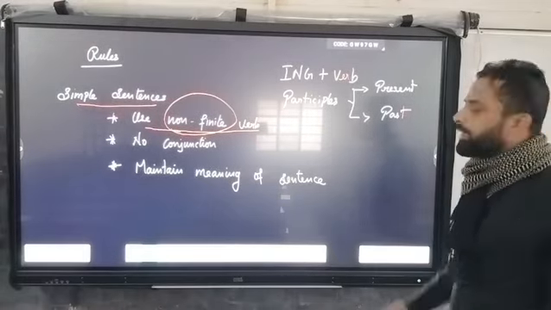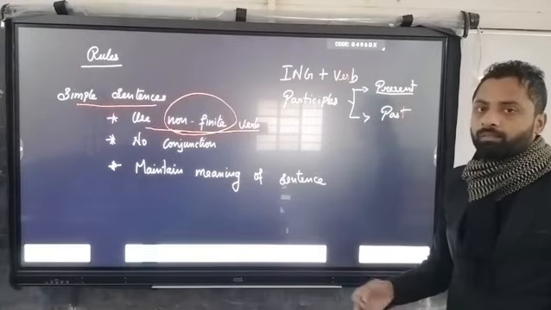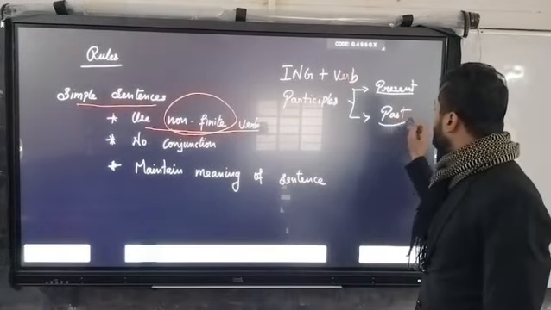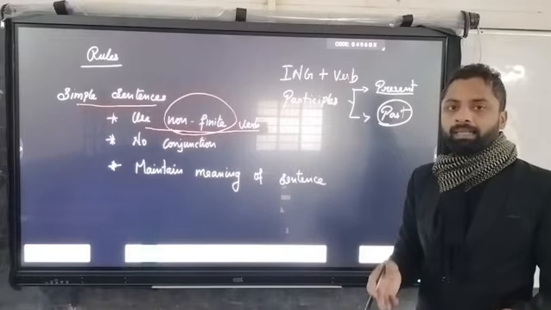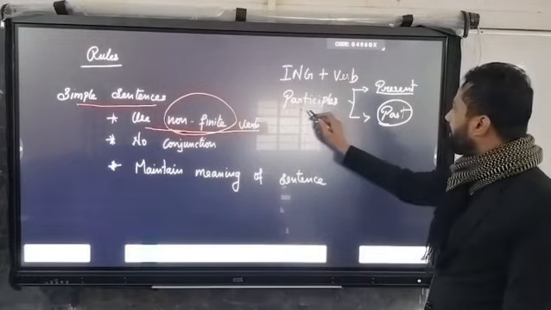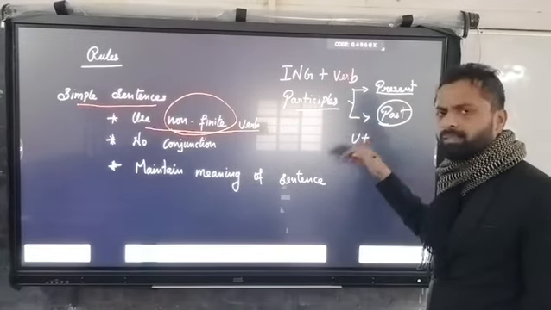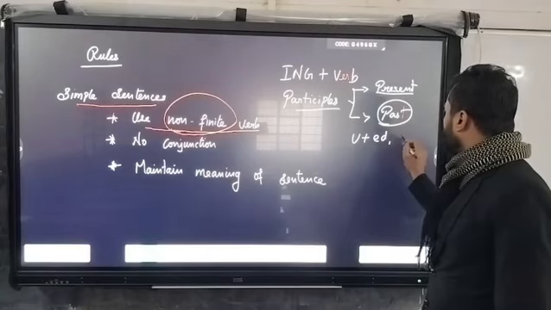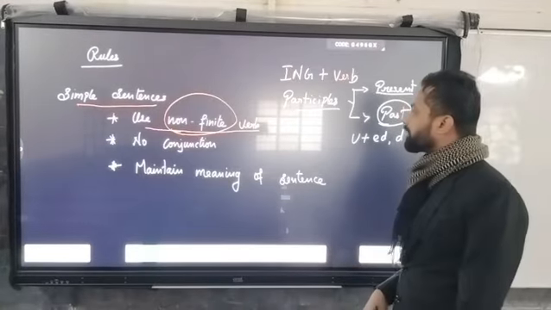Present participle, we already know about that. With the verb, using ing of the verb is usually called present participle. And the past participle uses ed, d, t. Such kinds of words, verb plus ed or d or n, are called past participles.